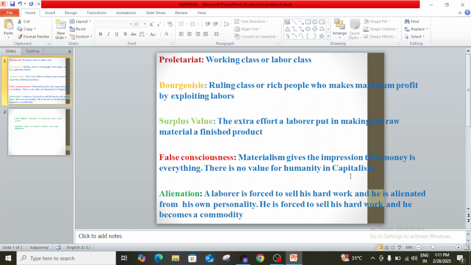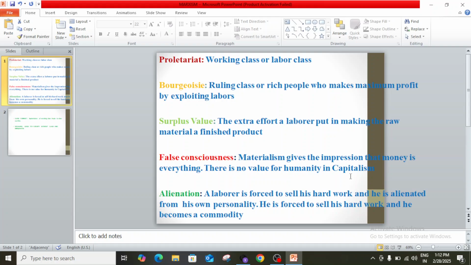This plight, this condition of laborers during the period of the Industrial Revolution, forced Karl Marx and Engels to write the Communist Manifesto. This never-ending work load forced the working class to revolt against the bourgeoisie.